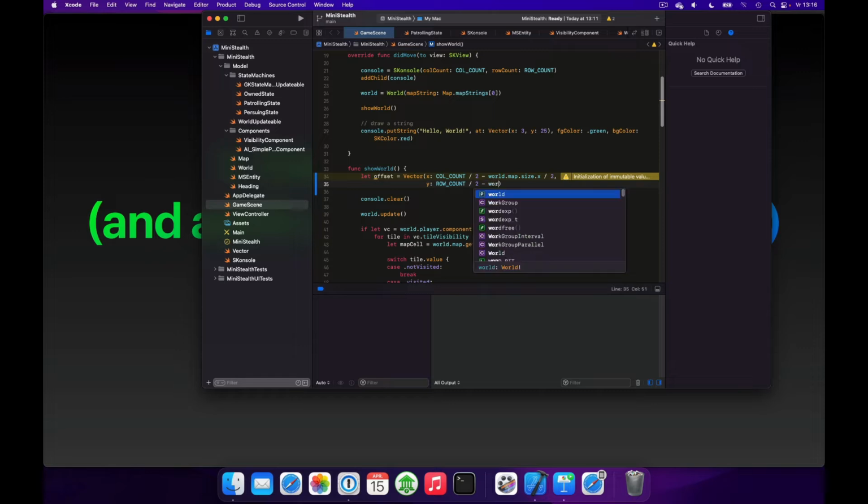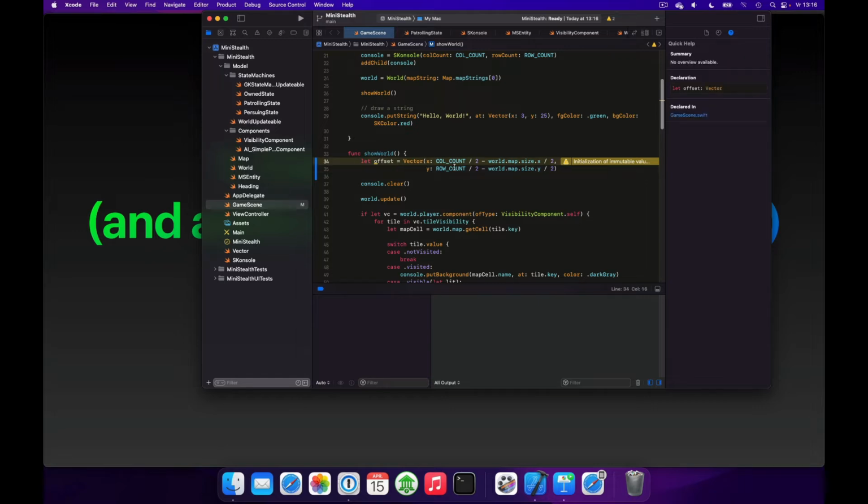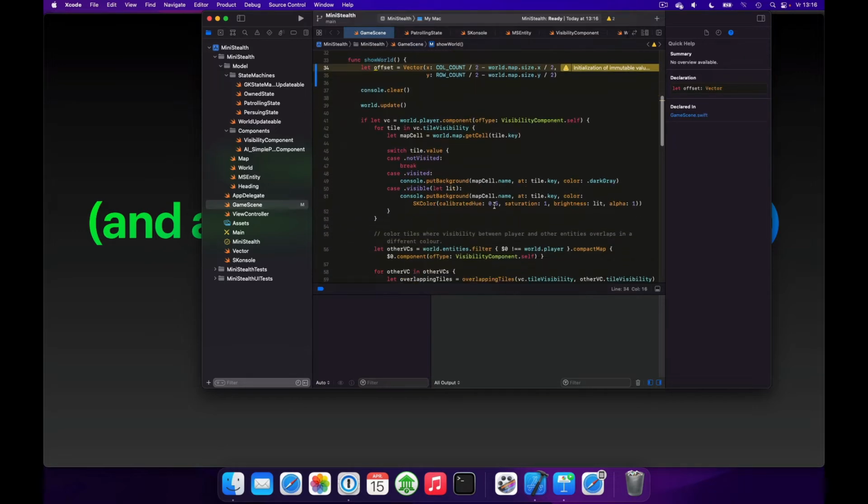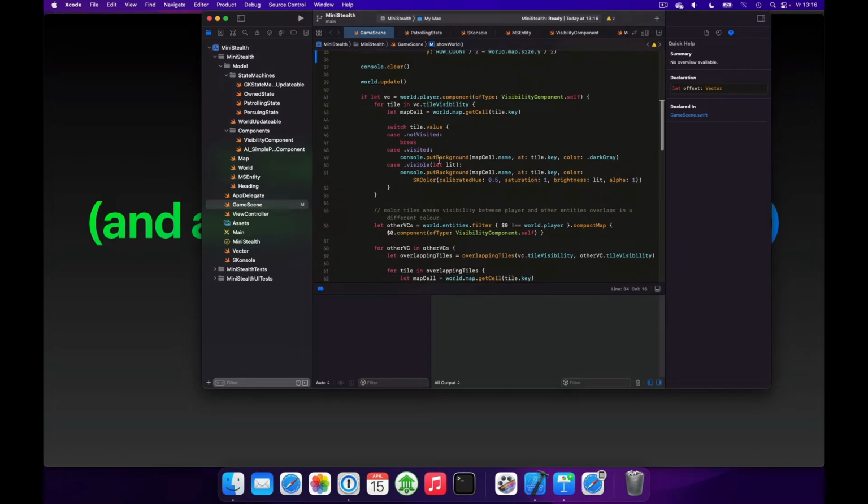And we'll do the same for the y coordinate, but just this time using the row count and the height of the map. And we now have a vector that describes the offset we should apply each time we're putting something on the console. So let's have a quick look. We here have a console.put background. We position at tile.key, but we'll add the offset, and here as well.